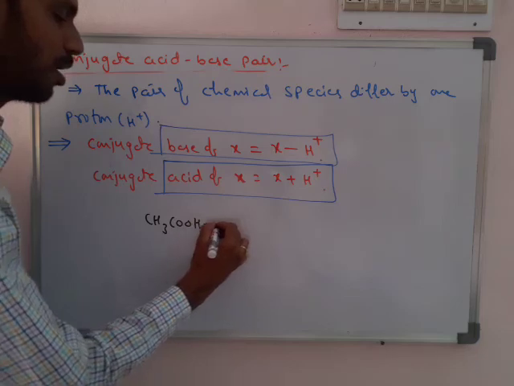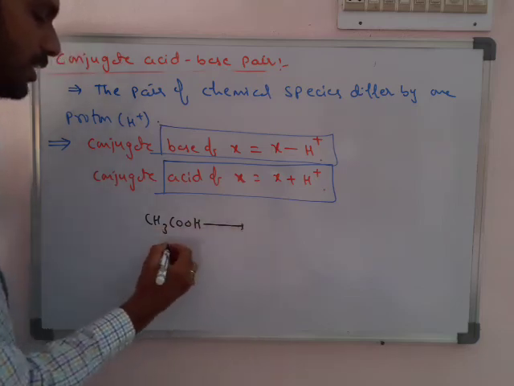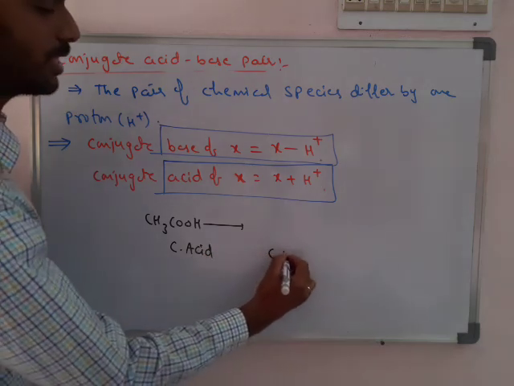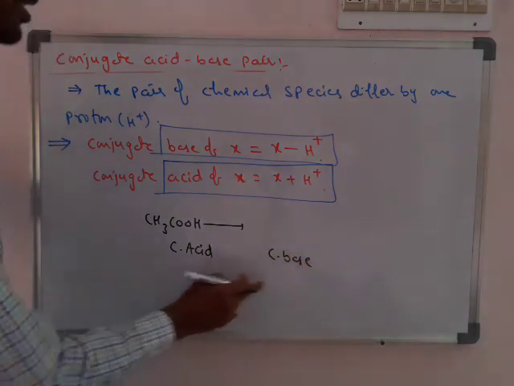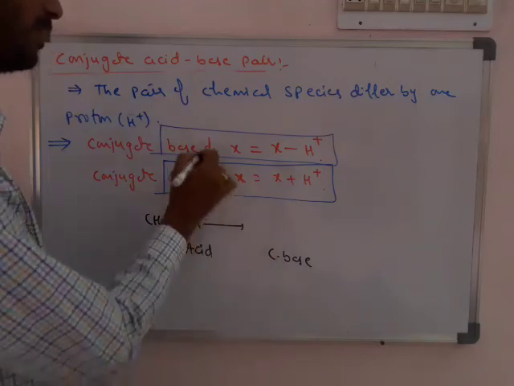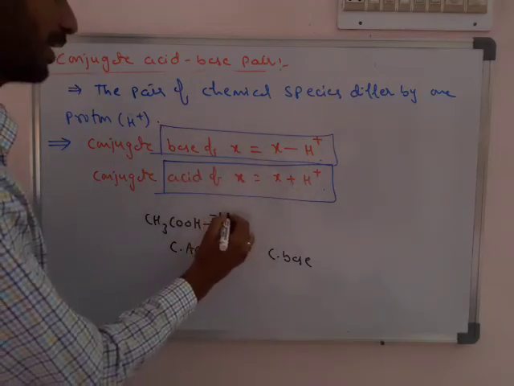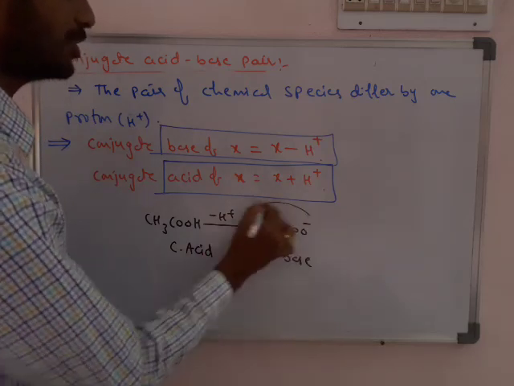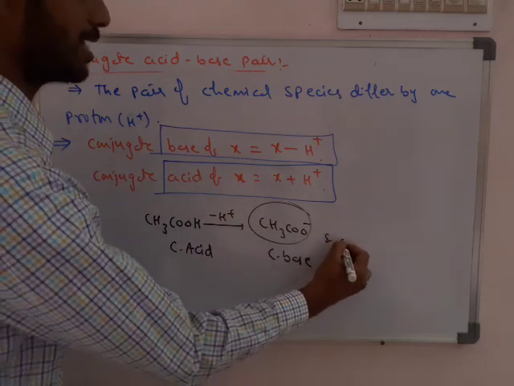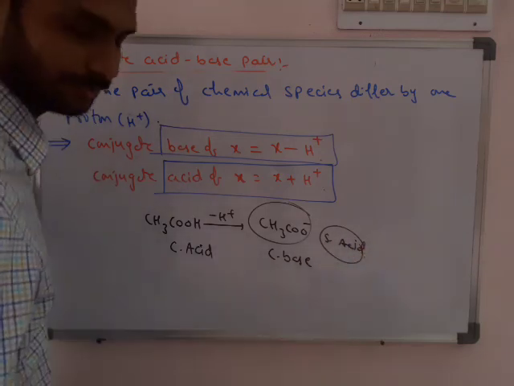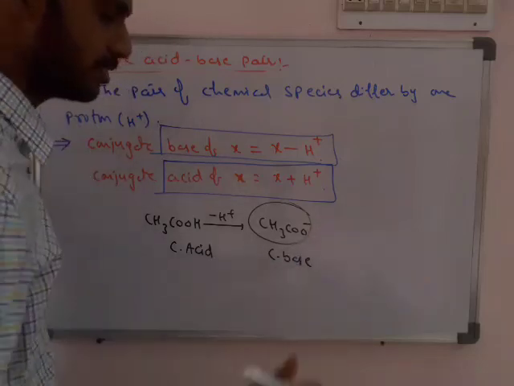So for this acid, what is the conjugate base? We have to remove H+, so minus H+ gives CH3COO-. The acid is a weak acid, and its conjugate base is a strong base.